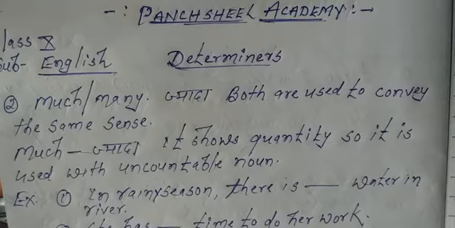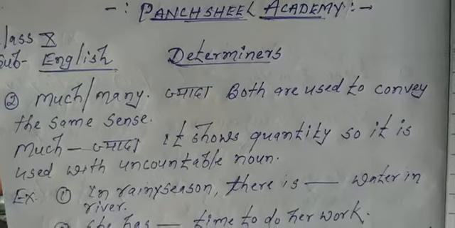Now see the second example. She has much time to do her work. So here time and water are uncountable, and when they are more in quantity, we will have to apply much.